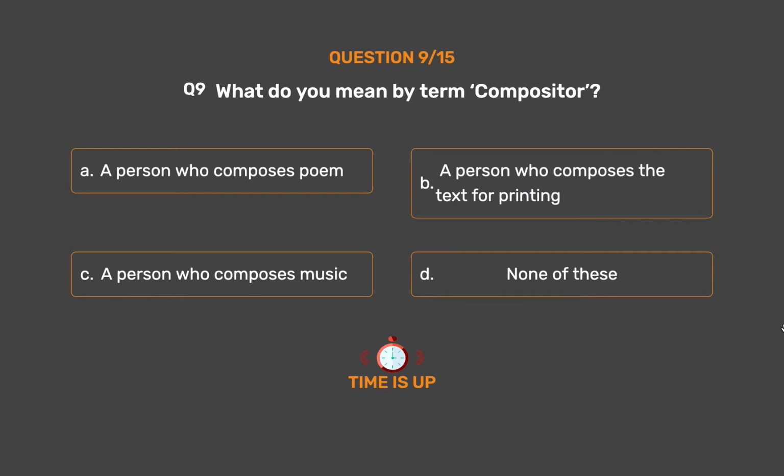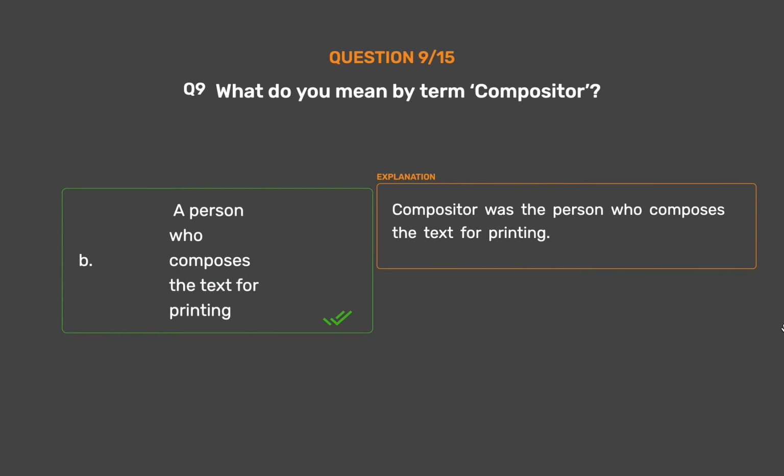The correct answer is option B. A person who composes the text for printing. Compositor was the person who composes the text for printing.